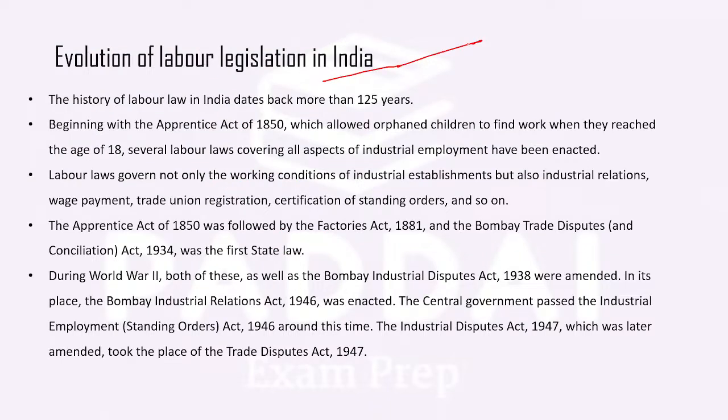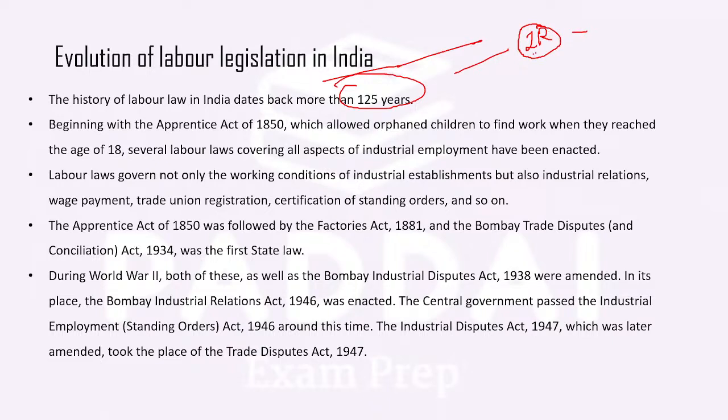This part is from unit number 7, where we study the evolution of labor legislation. The history of India dates back more than 125 years. One more question has been asked in the previous two exams about which legislation actually started the history of industrial relations.